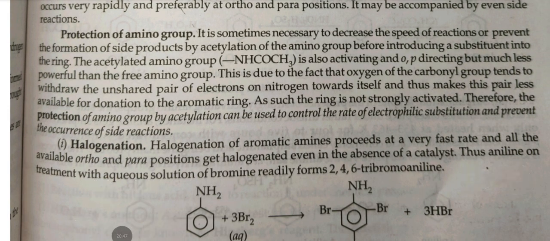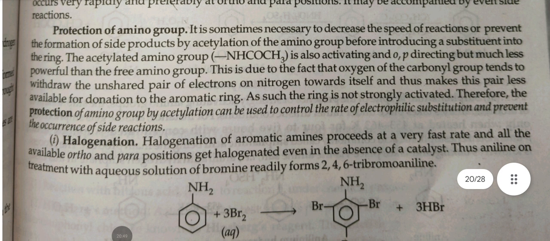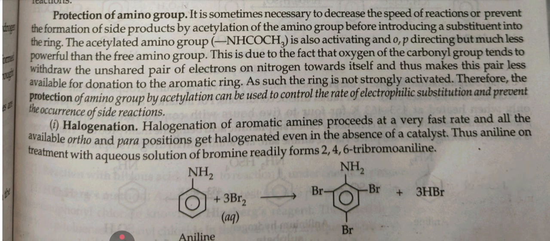Protection of amino group. It is sometimes necessary to decrease the speed of reaction or prevent the formation of side products by acetylation of the amino group before introducing a substituent into the ring. The acetylated amino group, which is NHCOCH3, is also activating and ortho-para directing, but much less powerful than the free amino group.